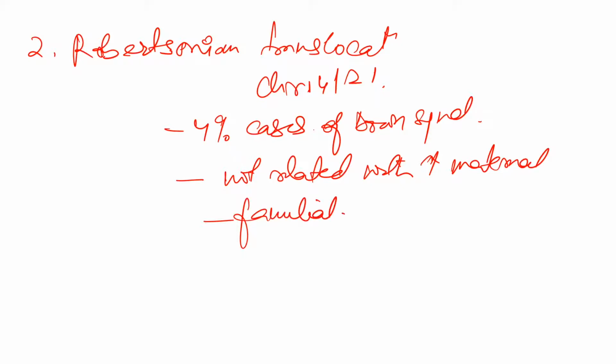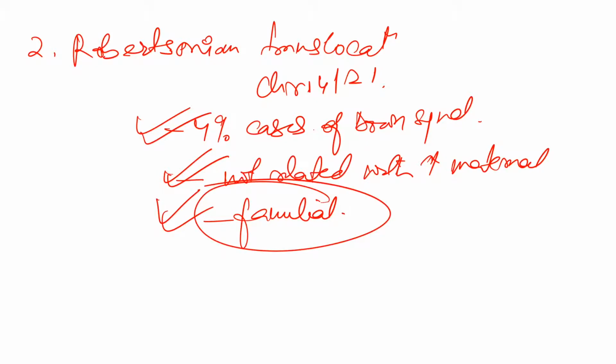So what happens in this? The extra chromosomal material derives from the presence of Robertsonian translocation of the long arm of chromosome 21 to another acrocentric chromosome. Example 22 or 14. So there is some problem with chromosome 14 and 21, okay, and it can be 22 also. Okay. So this is not related with maternal age. Remember, 4% of cases of Down syndrome are Robertsonian translocation and it is familial. Remember, familial.